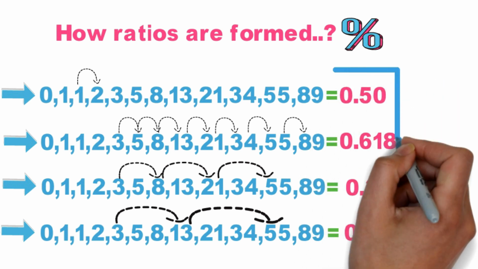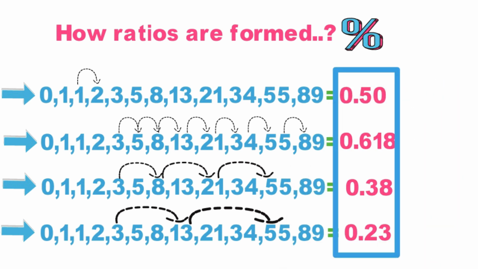0.23, 0.38, 0.50, 0.618. These are all ratios. Only 0.618 is the golden ratio. What about the other ratios, like 0.23, 0.38 and 0.50? These ratios are also part of the golden ratio.